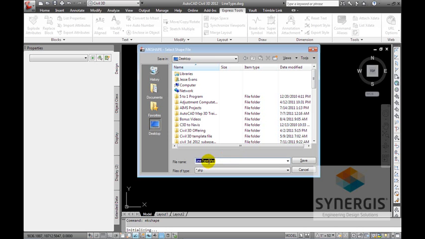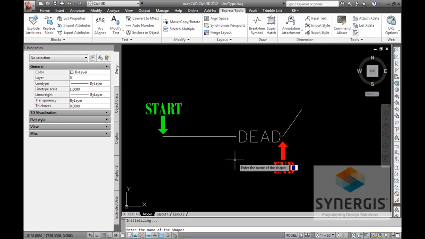Okay? But what it does, it starts in SHP, and again, I'm just going to call it dead. I'm going to remember this name because I'm going to import this in a second. So I'll say save. And everything here is command line driven. So it comes back and asks me for a name. I'm going to say dead again. Hit enter.